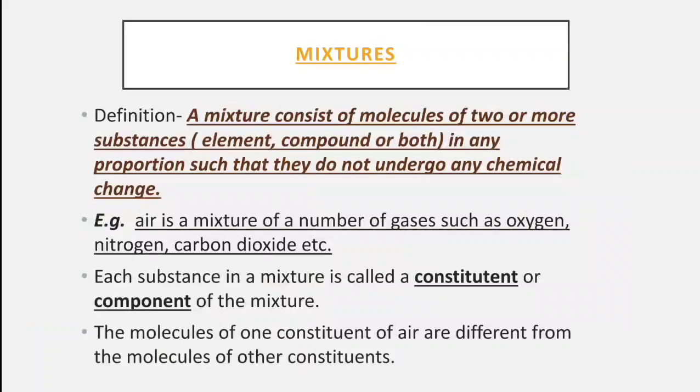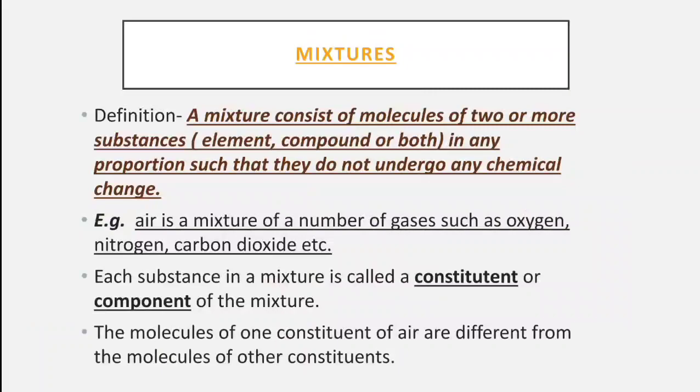It can be molecules of elements, it can be molecules of compounds, or it can be molecules of both elements and compounds in any proportion such that they do not undergo any chemical change. So in a mixture there will be various molecules.